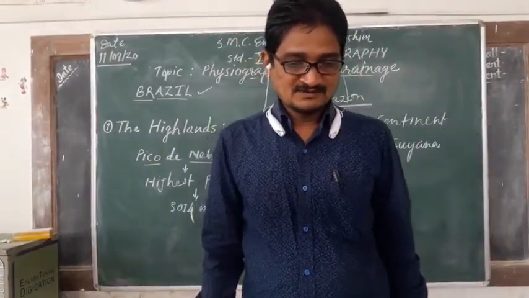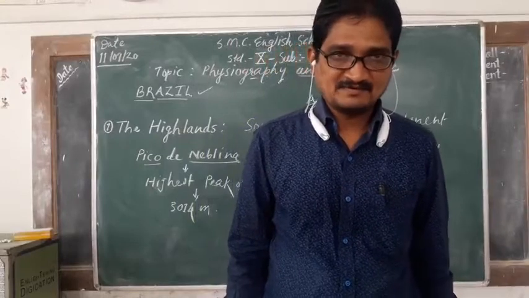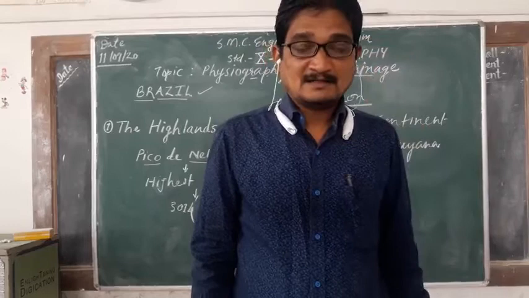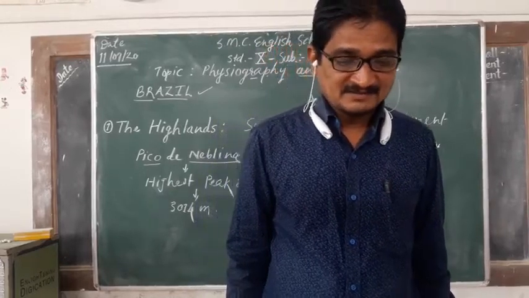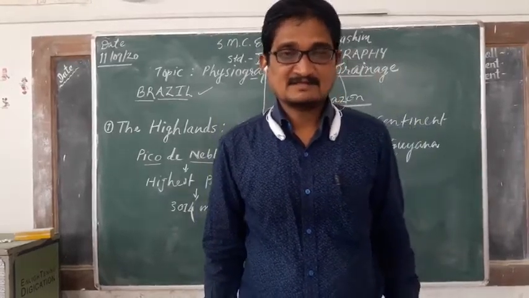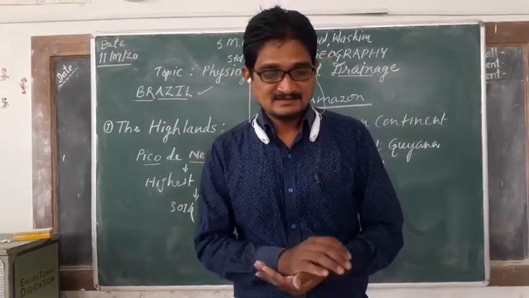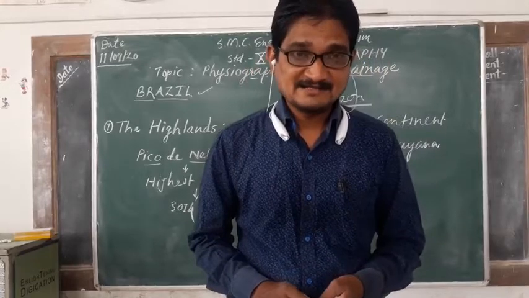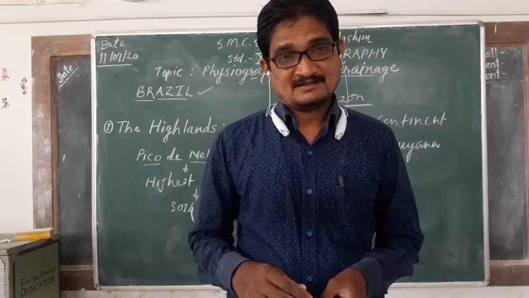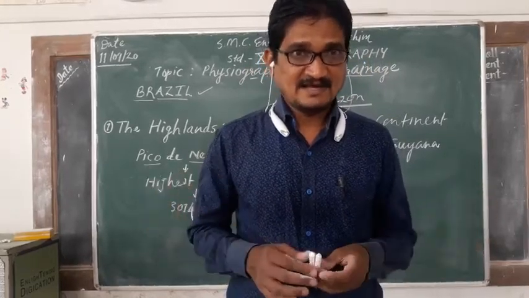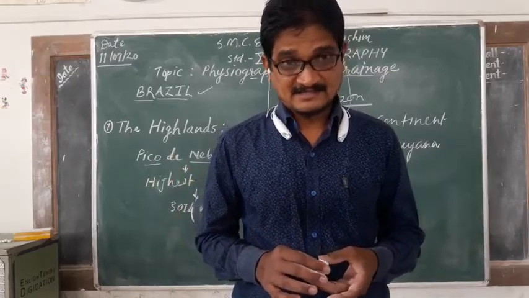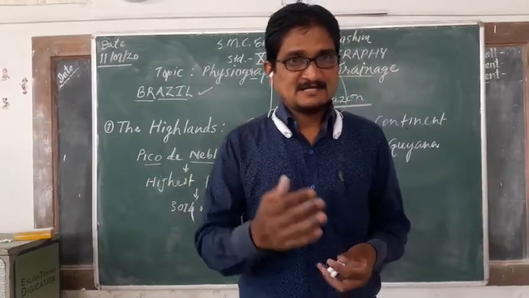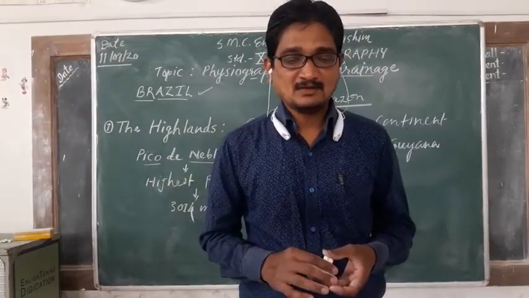Its slope towards the east is steep. Towards the east side, the slope of these rivers is steep and it appears in the form of an escarpment. Then it forms different types of escarpment. It appears like an escarpment. So these names you should note down in your notebook.